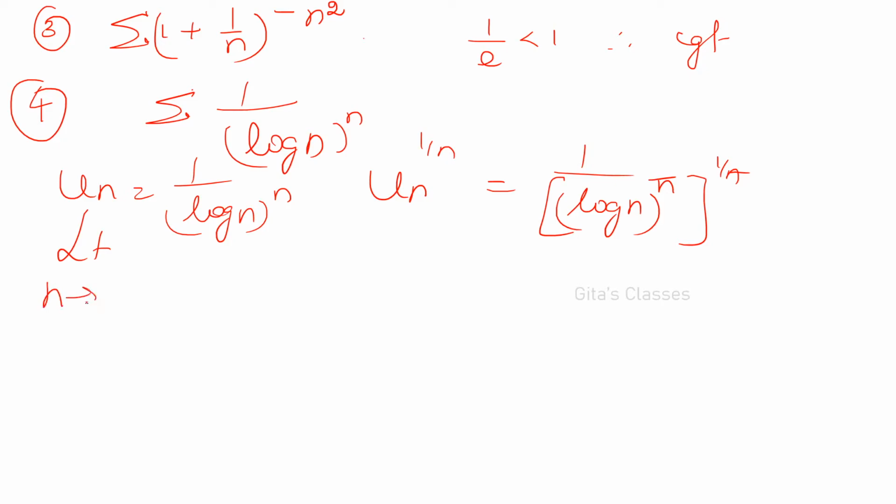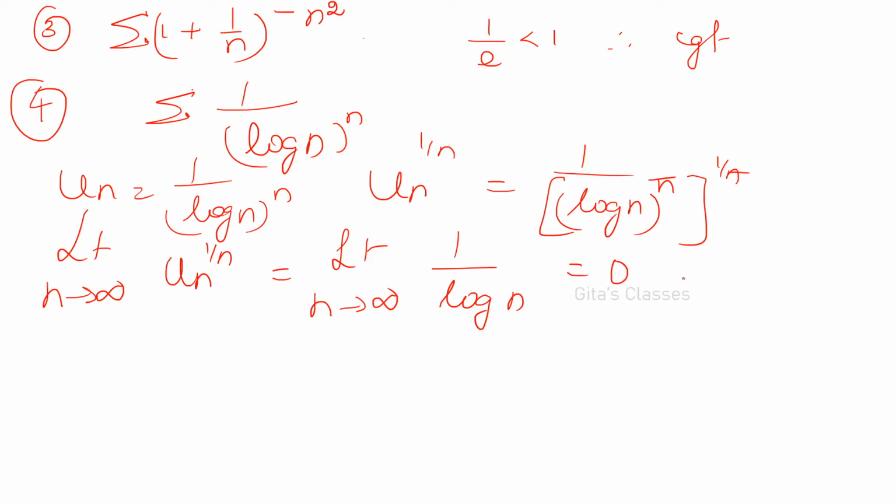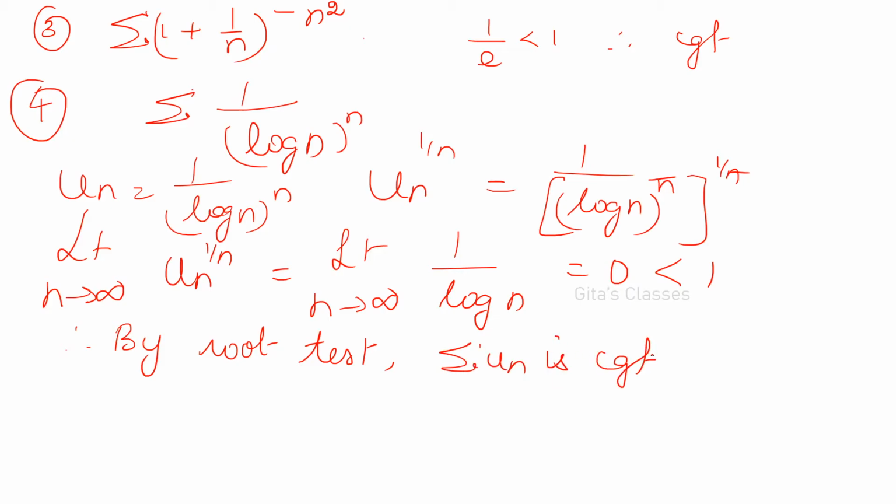So limit n tends to infinity, un the whole power 1 by n will become limit n tends to infinity 1 by log n. Log n is infinity, so 1 by infinity will become 0. 0 is strictly less than 1. Therefore, by root test, less than 1 means convergent. So sigma un is convergent. Be careful when you are making the conclusions.